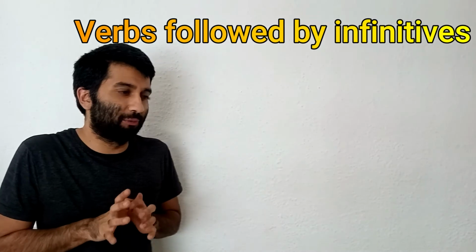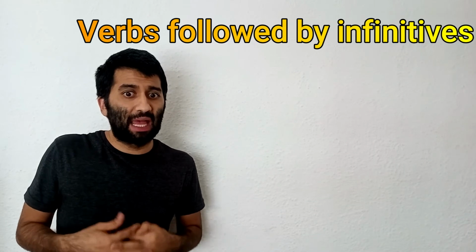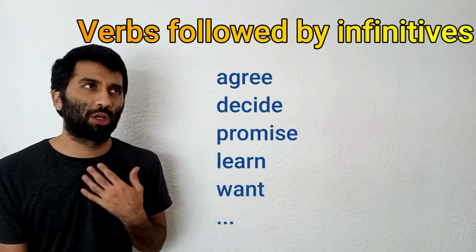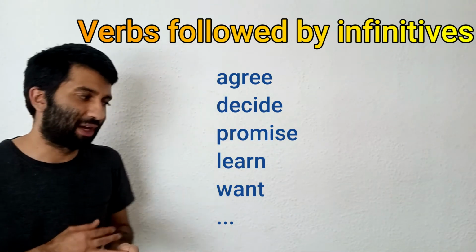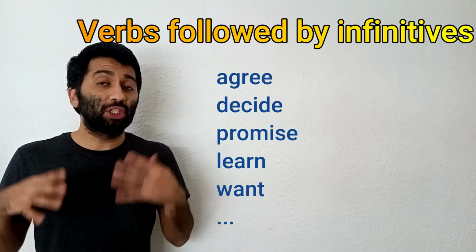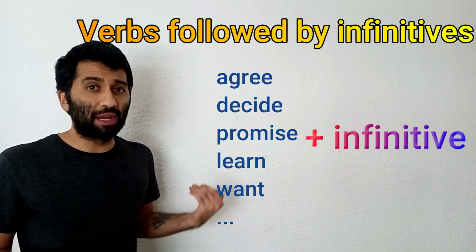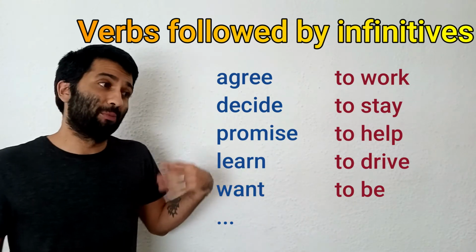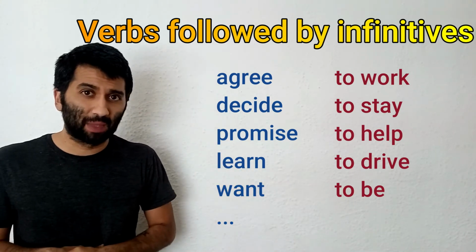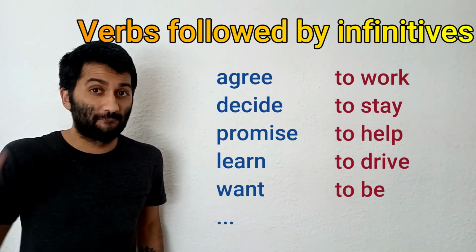Well, next, let's see some verbs that are followed by the infinitive form. If you have verbs like agree, decide, promise, learn, want, or any others of the ones that I present to you here, they should be followed by an infinitive form. I agreed to work. I agreed to go. I decided to be. I promised to help. They are always going to be followed by infinitive forms.